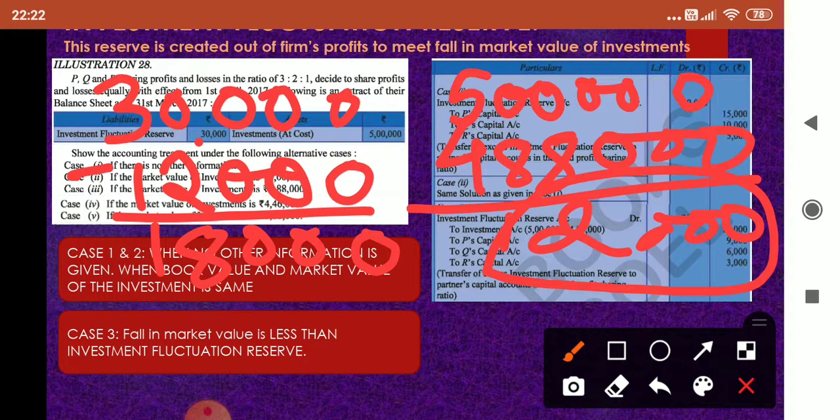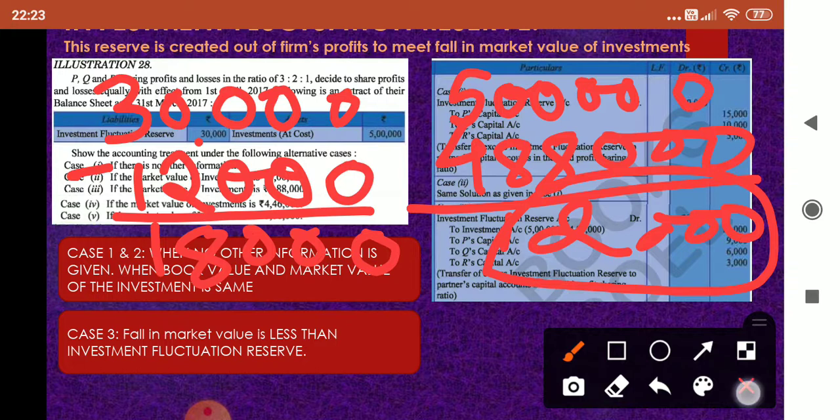Okay. So what effect will it have in the balance sheet? In the newly constituted firm's balance sheet, investment fluctuation reserve will not appear and investments will appear at 4,88,000. How 4,88,000? 12,000 we removed from liabilities. 12,000 we have to remove from the assets also.